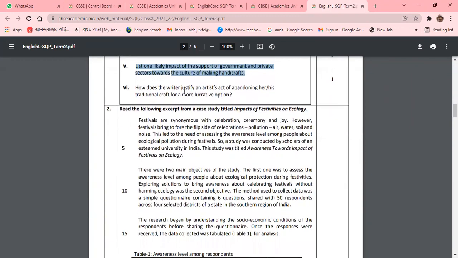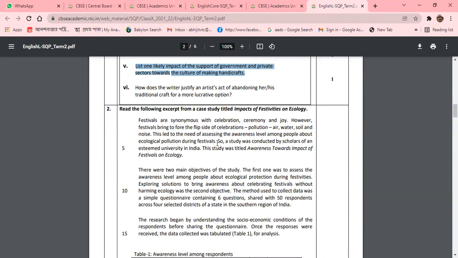Number 6: how does the writer justify an artist's act of abandoning her or his traditional craft for more lucrative options. Why am I explaining all this? Because all the questions will not only be value based, but you should also read the question paper very well. If you don't understand the question paper well, then you cannot give the answer. So keep this in mind while giving the answer.